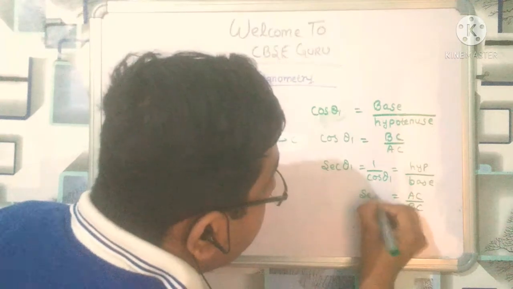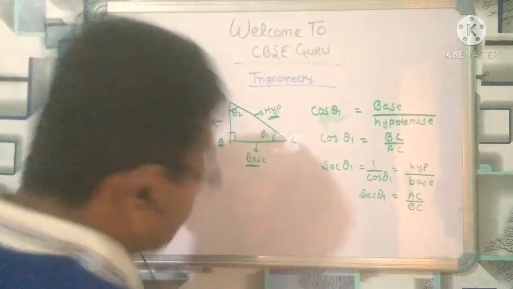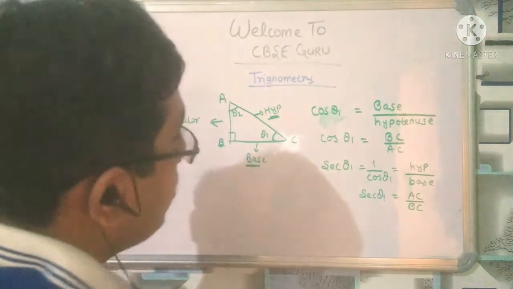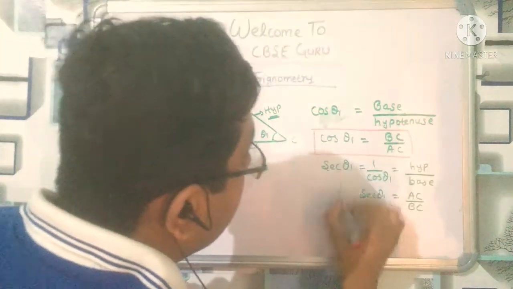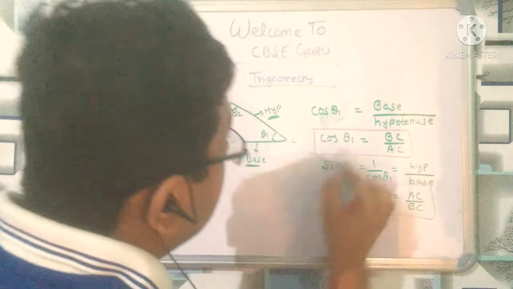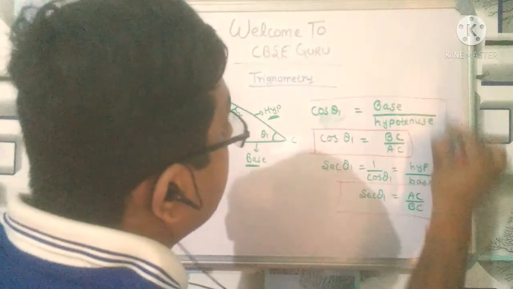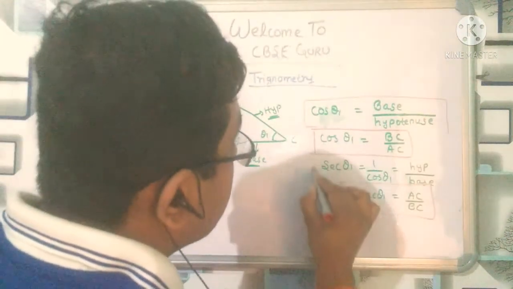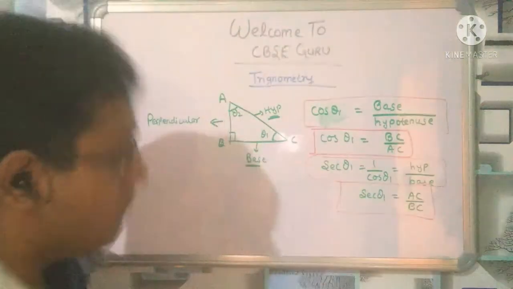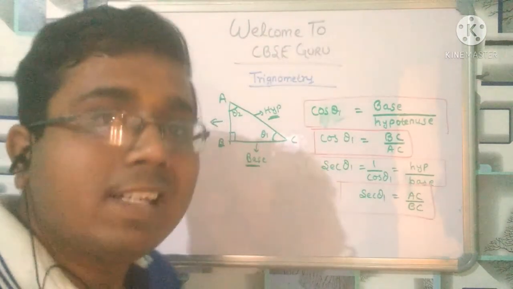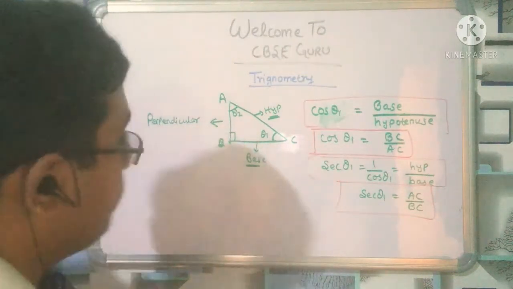It is sec theta 1. So you have to remember both. This formula, base upon hypotenuse, you should remember. It is the most important formula. Now let us move towards tangent and cotangent.